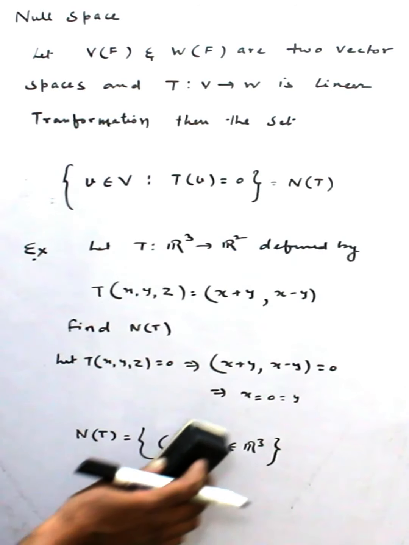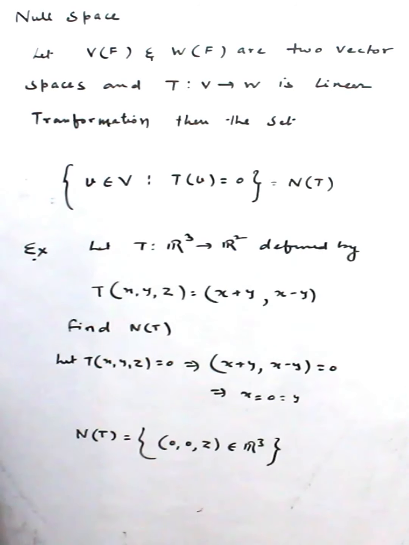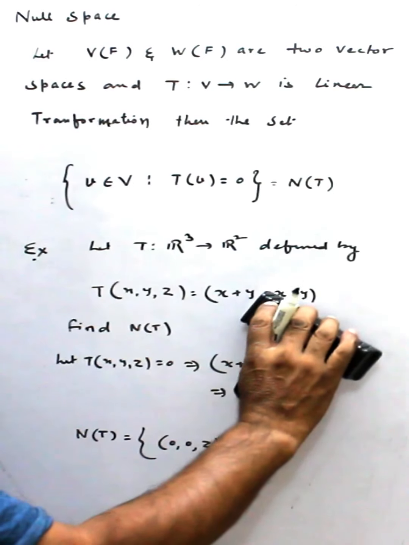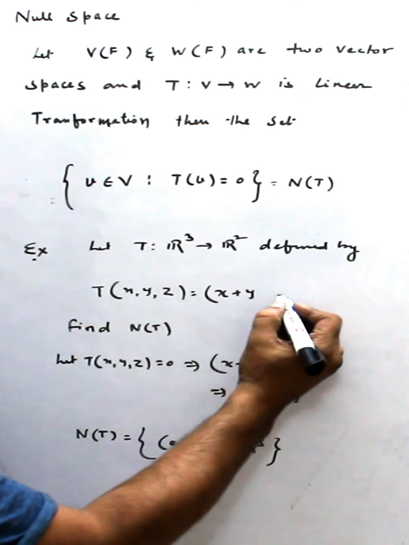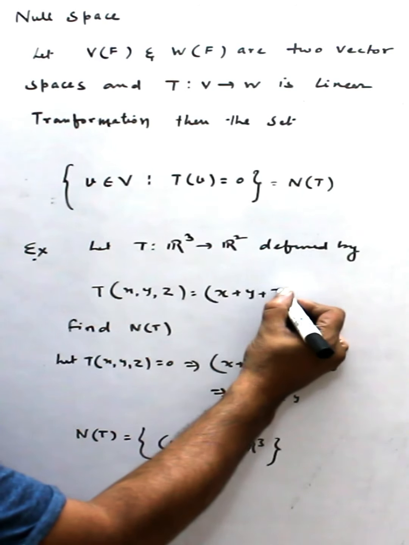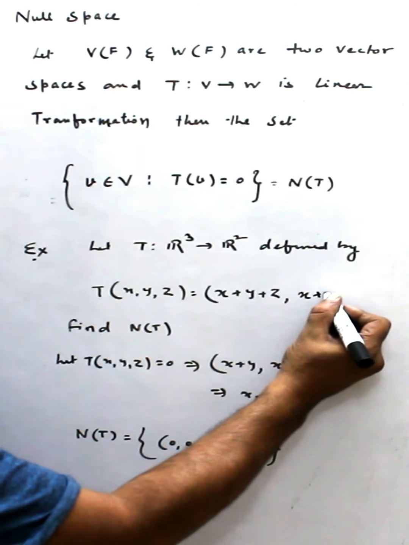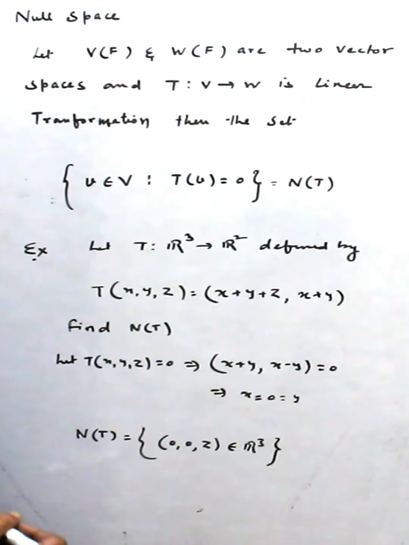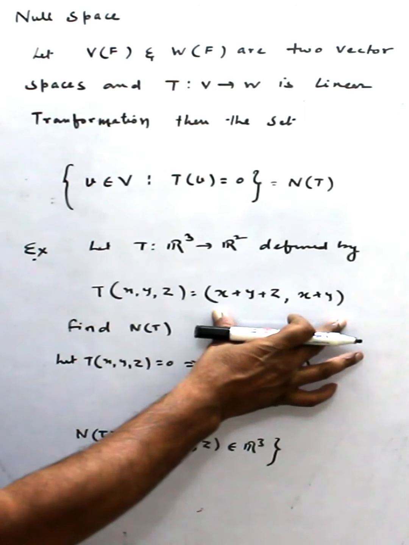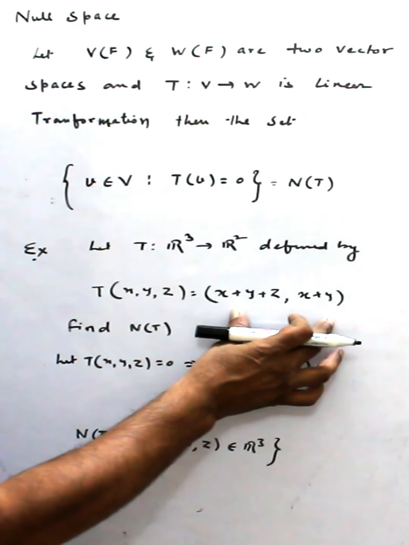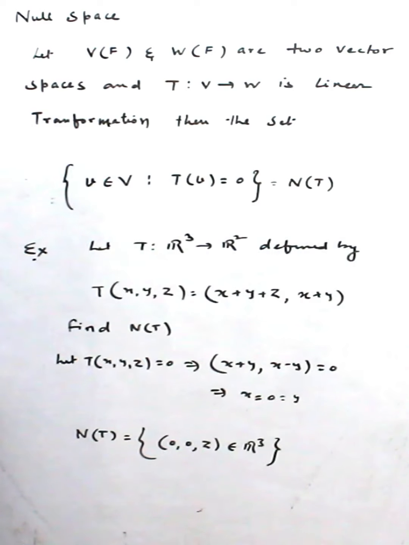Again, if I change a little bit, suppose I change this definition to (x plus y plus z, x plus y). Now what happens? See, this vector definitely belongs to R square because here there are 2 coordinates and this is 3 coordinates.